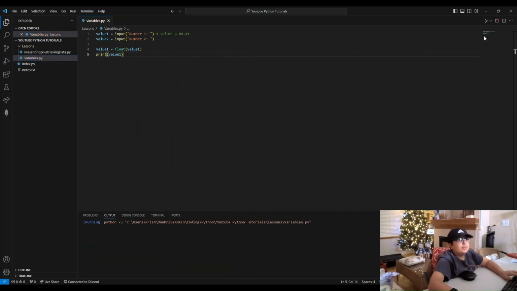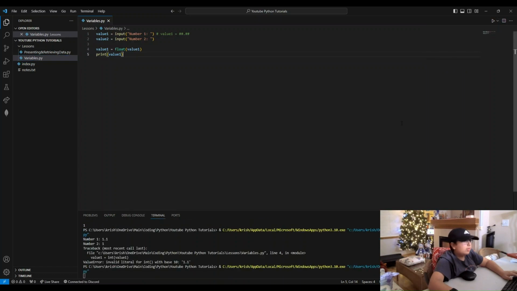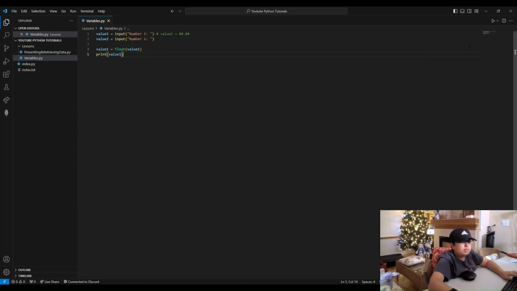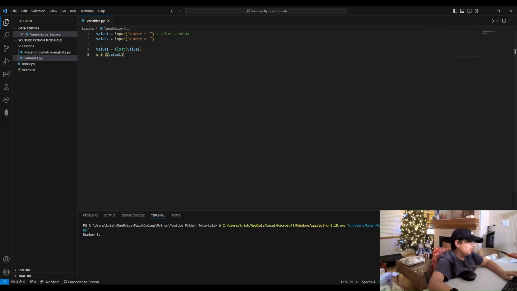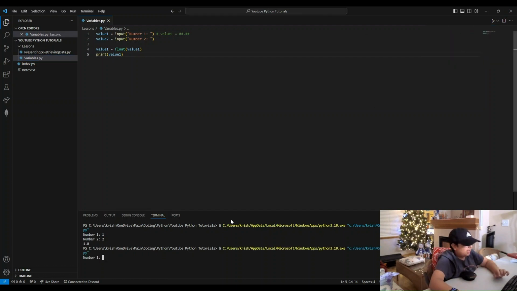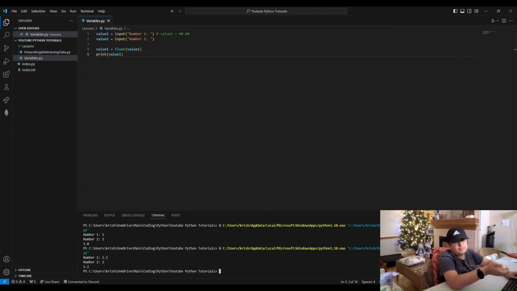and then we run it. Oops, wrong. No, we don't want to run the code. We want to run the Python file. And do this. Not very clean terminal. We can all admit that. Then now, if I put 1, it is 1.0. Remember, I told you guys the 0.0 if we do float. And if we add actual decimal, 1.1, it returns 1.1.